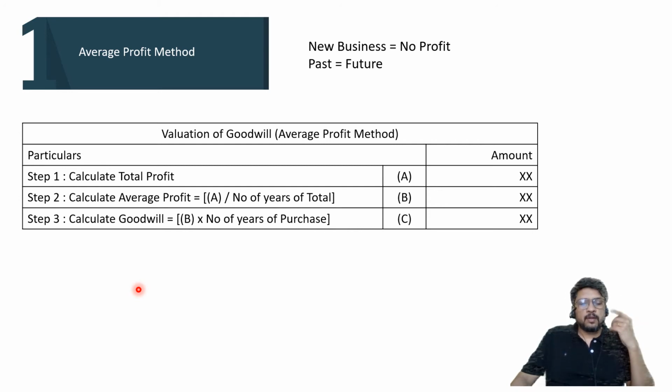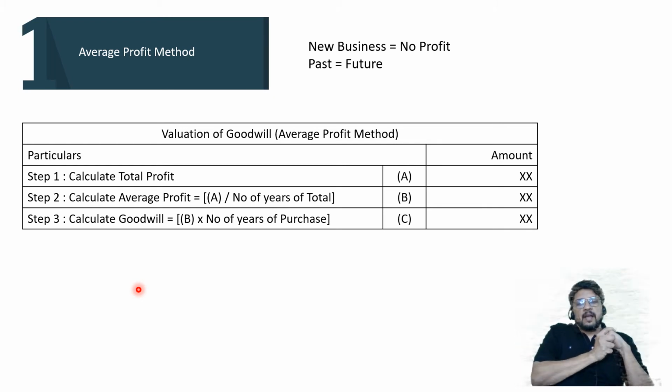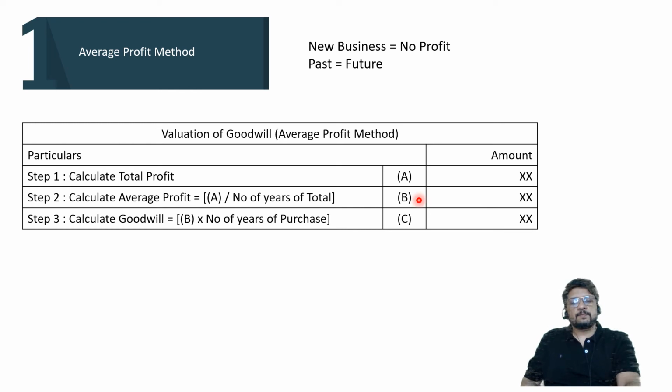So if the total profit is of 3 years, then it will be divided by 3. Total profit is of 4 years, it will be divided by 4. Total profit is of 5 years, it will be divided by 5. And then step number 3 is calculate goodwill. How to calculate goodwill? Goodwill will be equal to average profit as per step number 2. It means point number B. This is average profit, multiplied by number of years of purchase. Now many students get confused here. Sir, what is number of years of purchase? And how it is different from number of years of total?